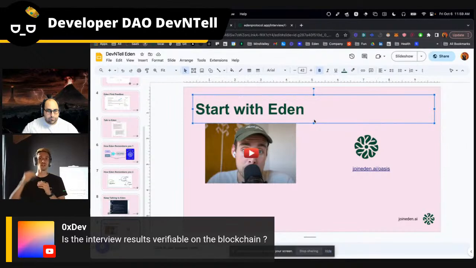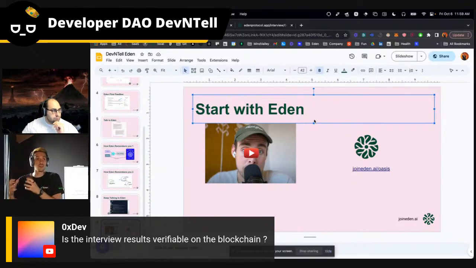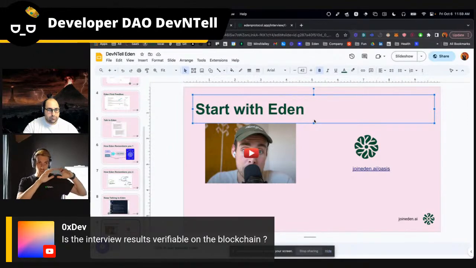However, we need to start from the first phase, which is finding someone a job. So it was an overwhelming experience of people saying, yes, I want that at some point. But to be honest, at this point, I care about you finding me my ultimate opportunity and what I care about working with. So this is a priority game, let's say. Today, we don't put your data on the blockchain yet.